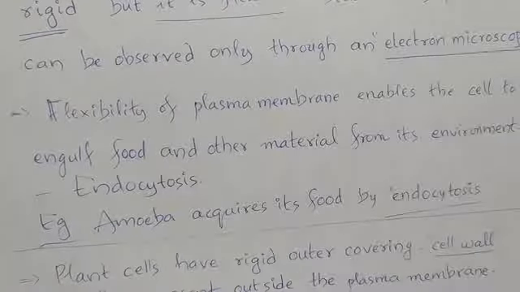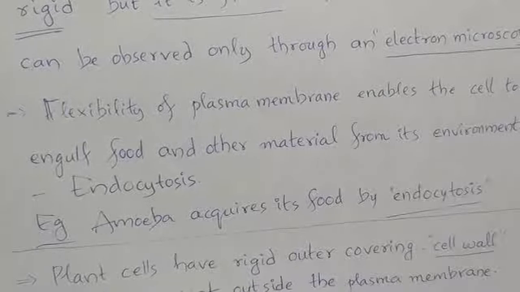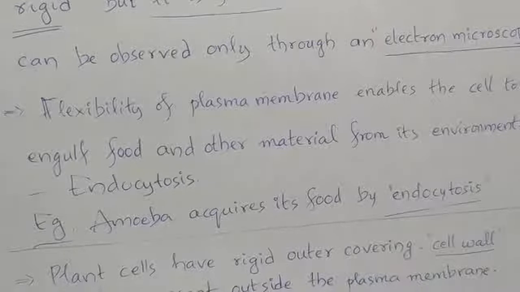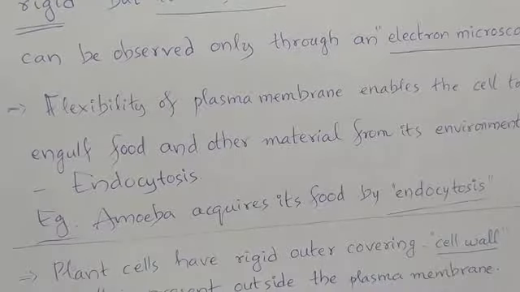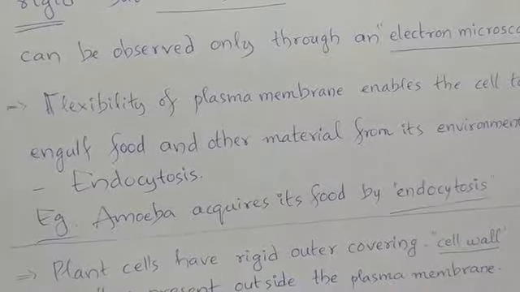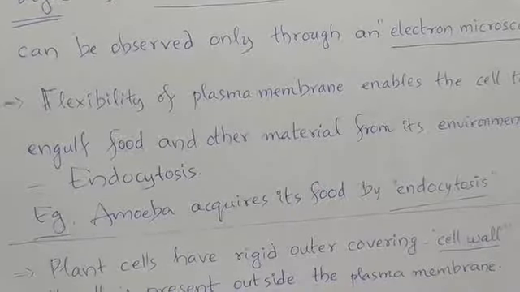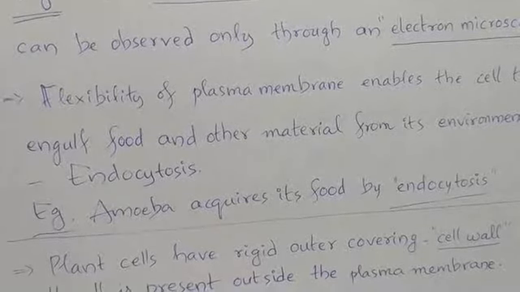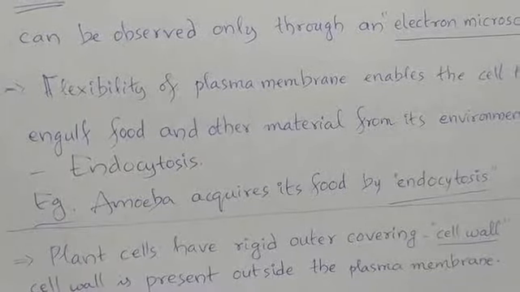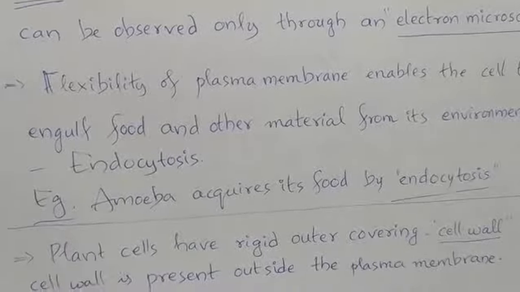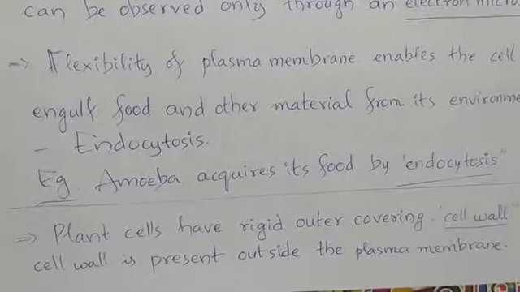If the food that is engulfed, that is endocytosed, is solid, then such endocytosis is known as phagocytosis. It is cell eating. If the food that is engulfed or endocytosed is liquid, then such endocytosis is known as pinocytosis or cell drinking. Amoeba acquires its food by endocytosis. This is one example that I have given to you.